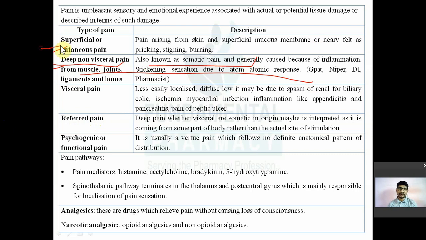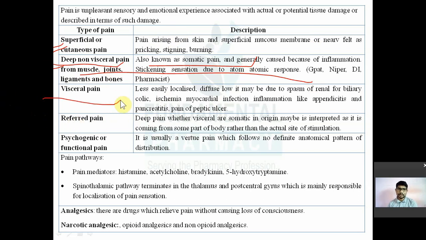Superficial pain means pain arising from your skin and superficial mucous membrane, which may be felt by your peripheral nerves like a pricking, stinging, or burning. So that is superficial. Deep pain is that arising from muscle, joints, and ligament.